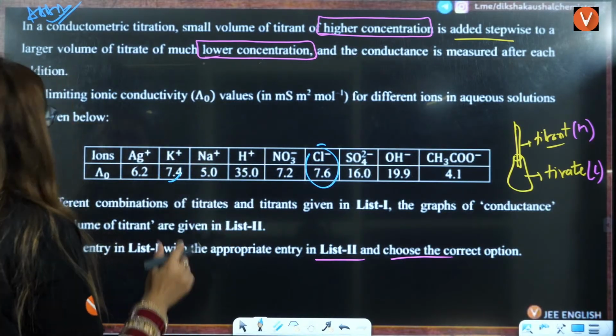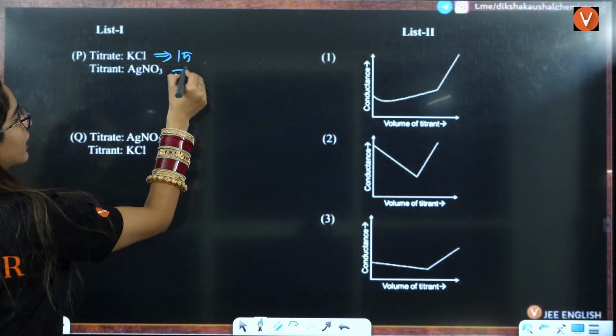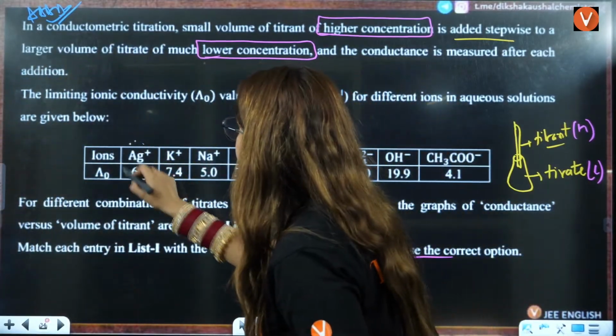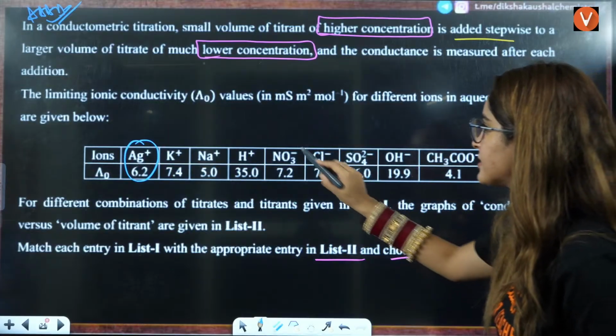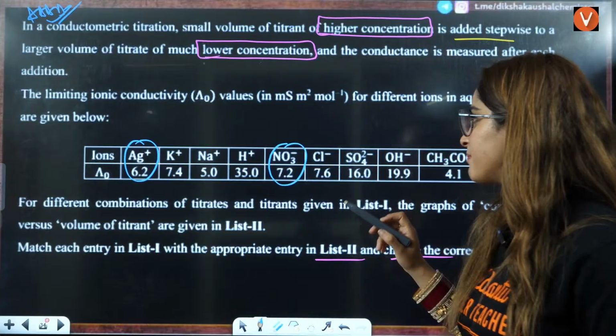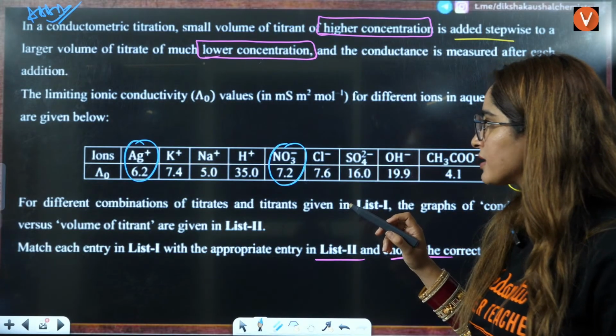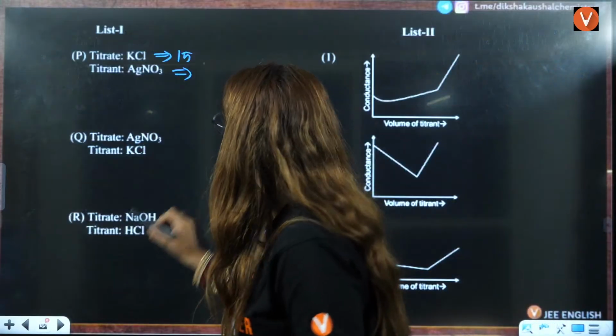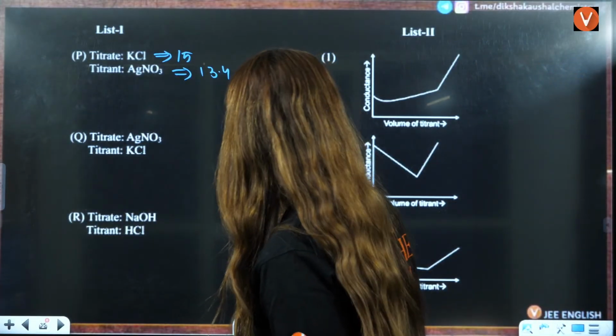I'll just write the total limiting molar conductivity, that is 15. For AgNO3, where is Ag? Ag is this, NO3 negative is this. So it is 6.2 plus 7.2, what is that? 6, 6, 12, 13, 13.4. So that is going to be 13.4.